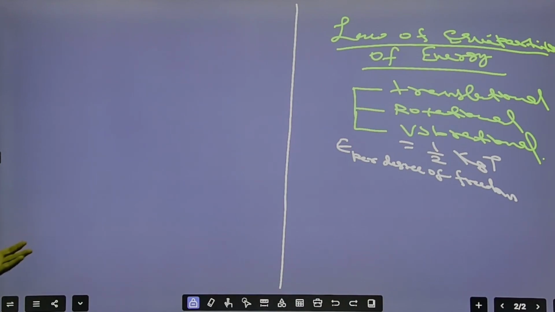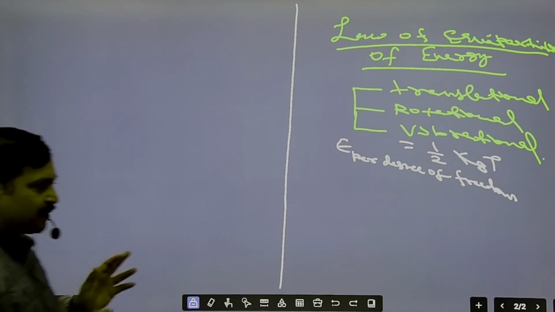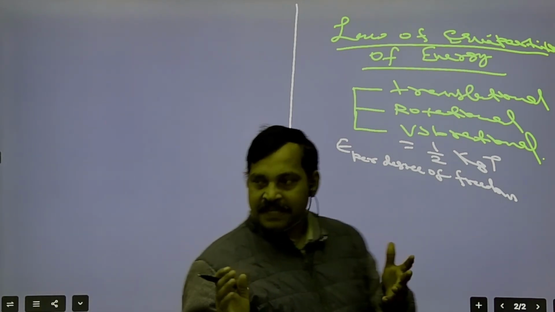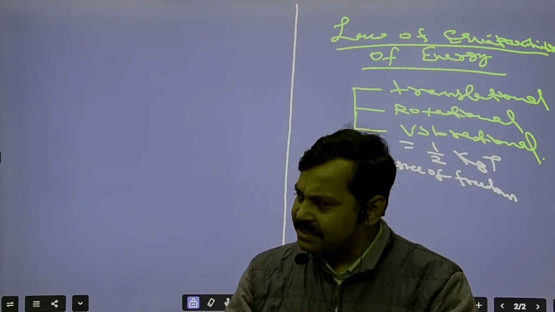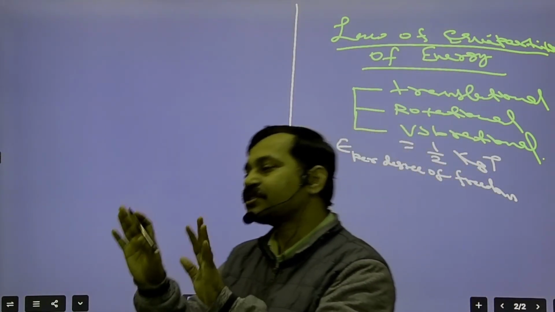Now we can find out the total average kinetic energy of a molecule if it is monoatomic or diatomic or triatomic or polyatomic, right? It will have three possibilities, either translational or rotational or vibrational. Vibrational is not in the normal concept. If the temperature increases, then only it will have vibrational motion.